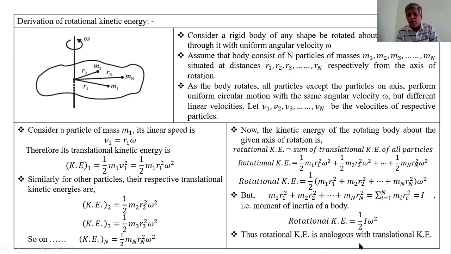This is the expression for rotational kinetic energy. Also, from these equations, we can explain the analogy of I and m. Rotational kinetic energy and translational kinetic energy are analogous. Omega is the angular velocity, which is analogous with the linear velocity v. Therefore, I is analogous with the mass. From this equation also we can explain the analogy of rotational motion.